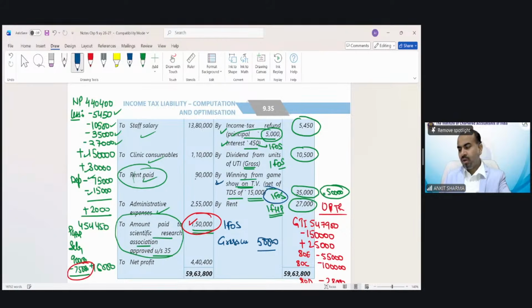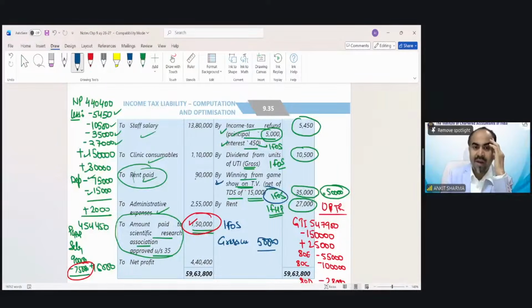Okay, so you can see the pattern you should understand from the study material solution. First of all, we have to show the salary. Then we have to show the house property. What is the heading? There should be computation of capital gain for assessment year so and so. That you should learn from the study material. But the working note, they have explained in very much detail for your benefit. For the purpose of examination, you can solve it by yourself in a simple way, like as I am doing.